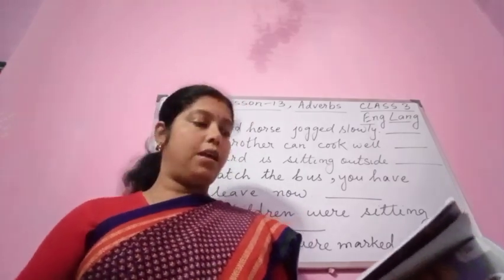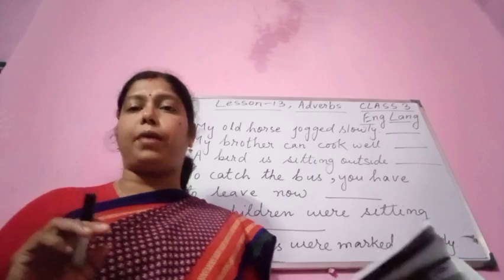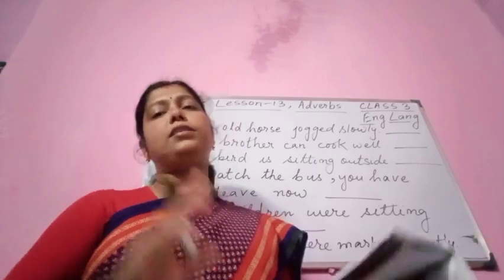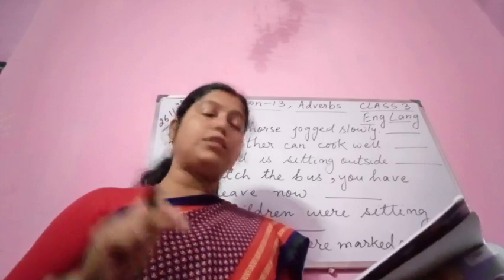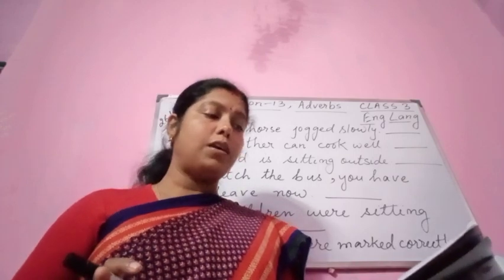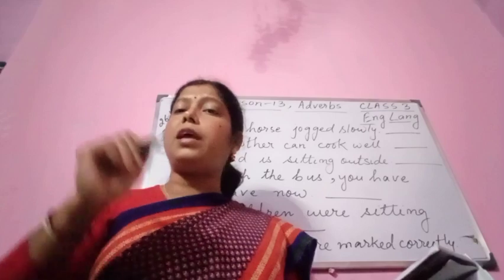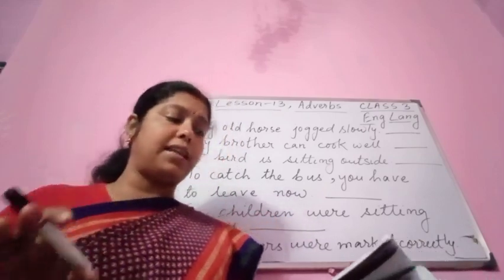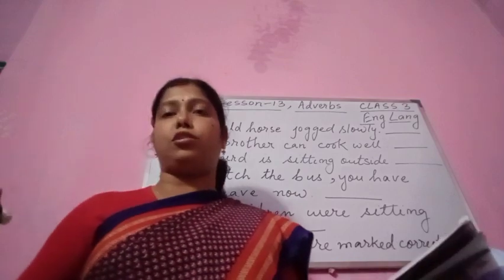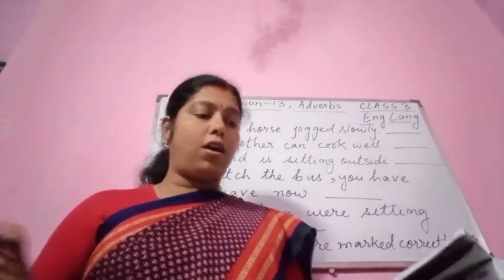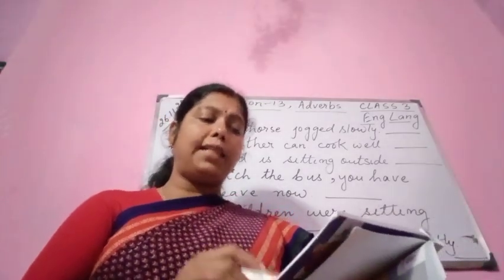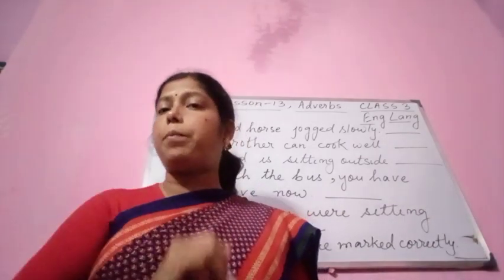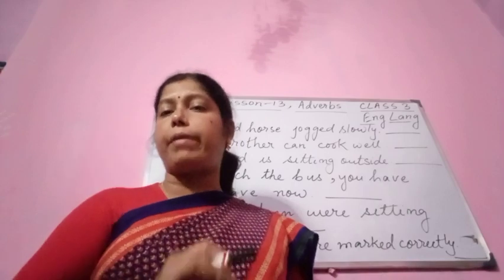Behind the tree. I searched everywhere for my mug. Where did I search? I searched everywhere. So it is telling us where the action is performed. So here everywhere is an adverb in this sentence, and it is telling us where I searched. Alright. So you see here there and everywhere, it is telling us where the action is being performed or is taking place.